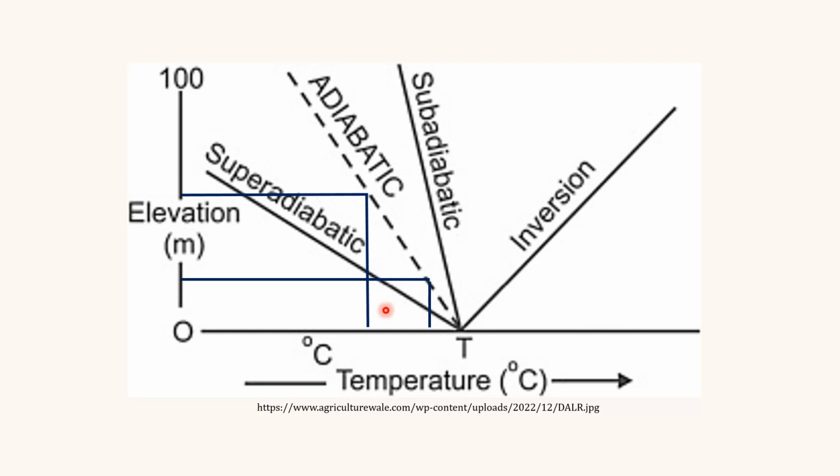So now for the subadiabatic condition, for the same elevation, this is the temperature width that represents that the rate of change for this much elevation is much less than the adiabatic lapse rate. And for the superadiabatic condition, we can see that the rate of change for this lapse rate is much higher than the adiabatic lapse rate. So superadiabatic means more than the adiabatic lapse rate, and subadiabatic means less than the adiabatic lapse rate. And here we have this inversion condition, which shows the increase in temperature with height.